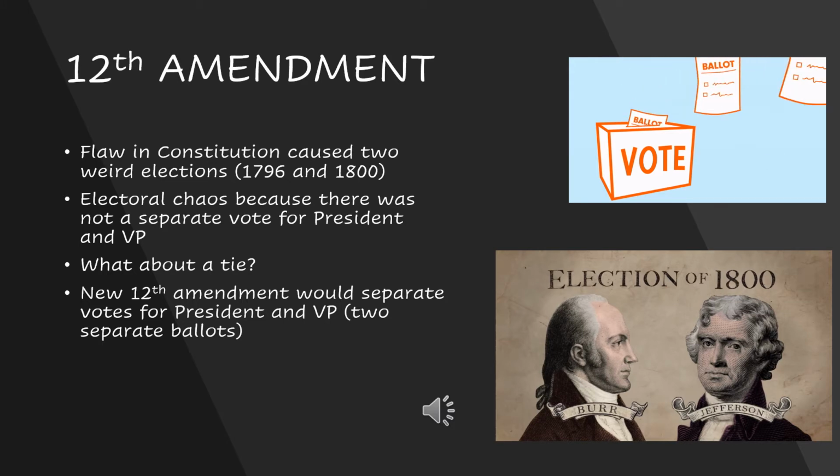Because when the Constitution was originally made, they really didn't know that there were going to be political parties. They didn't know that there were going to be issues that would cause ties like this. So this 12th Amendment basically came about to fix these issues and make sure there were two separate ballots, two separate votes for the president and the vice president. And this would essentially solve this problem and make sure that it never happened again, and it really never did.